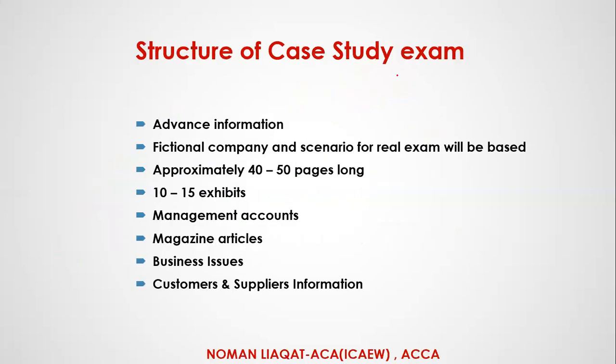And what is the structure of the ICAW case study exam? This is the advanced information. What is advanced information? In advanced information, there is a fictional company basically. Let's assume there will be a company, and then there will be a scenario for the real exam. This advanced information is almost 40 to 50 pages long. It is released 6 weeks before the exam, and it contains almost 10 to 15 exhibits basically.